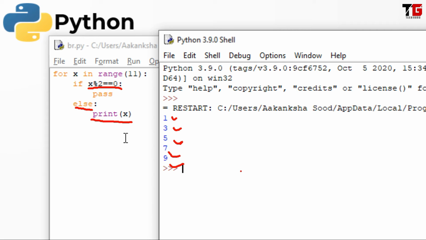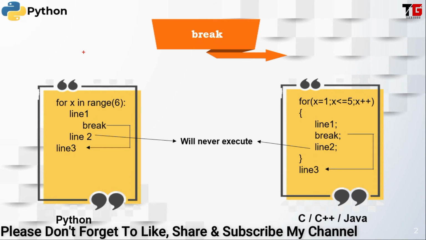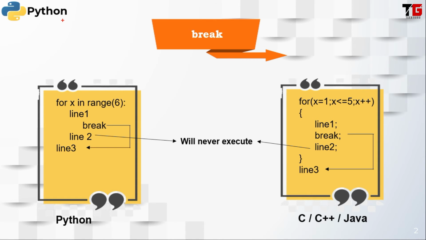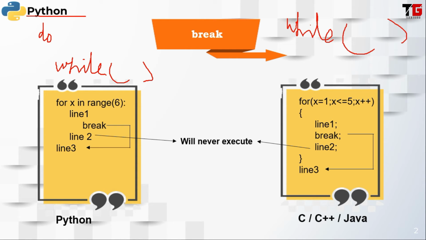But friends, I want to show you one more example related to break. If you have studied programming languages like C, C++ and Java, then you must have noticed that there was one more loop, that was do while. But this is not available in Python. Python doesn't support do while, there is only the while loop.